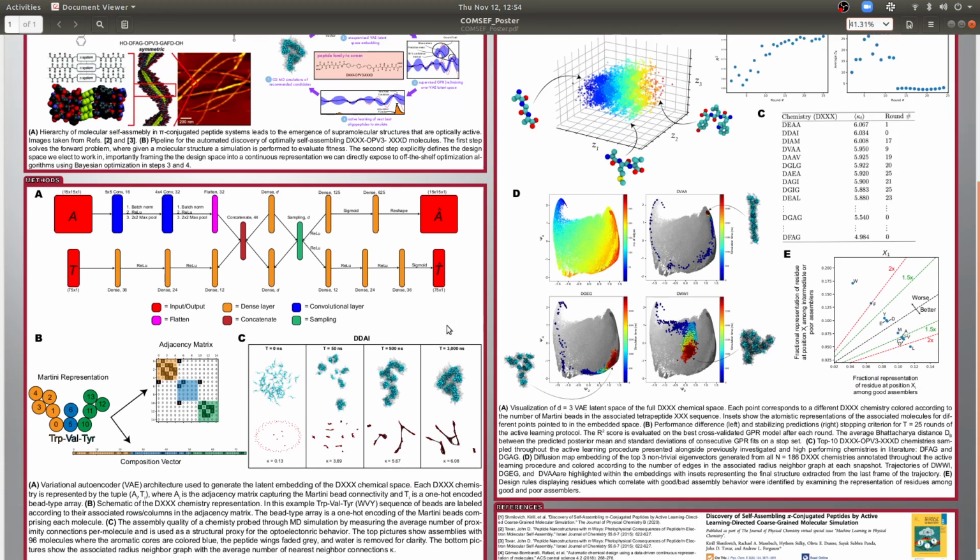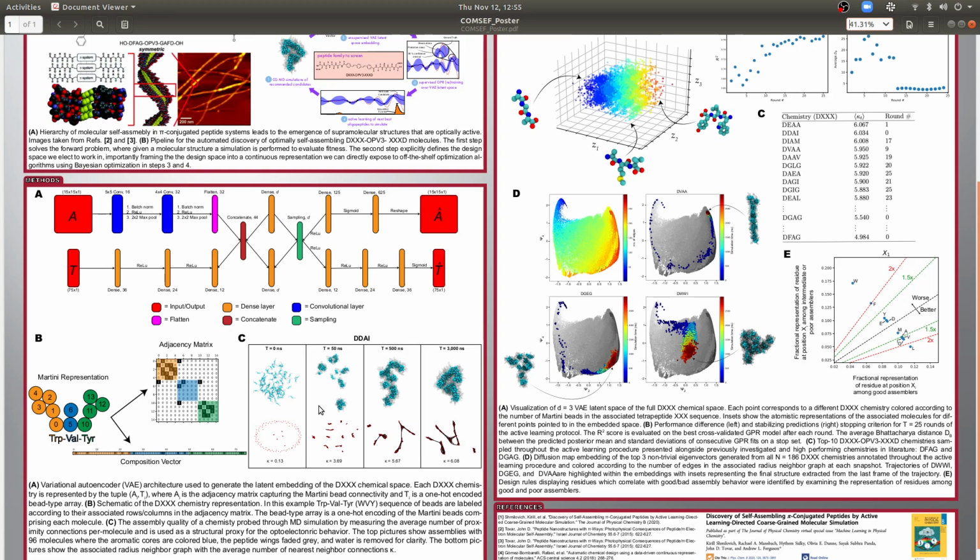We create this low-dimensional embedding by using a variational autoencoder, and throughout this work we use a previously parameterized bespoke coarse-grained model for pi-conjugated peptides, where the identity of each molecule in our design space is exposed to the variational autoencoder by defining its topology jointly using an adjacency matrix capturing the connectivity of the beads in the molecule, and a one-hot encoded composition vector capturing the identity of the different beads in the molecule.